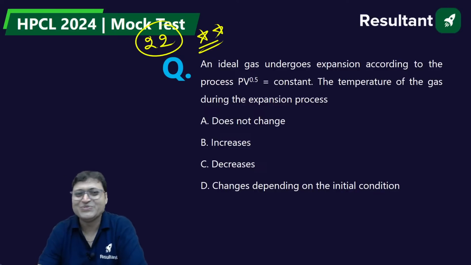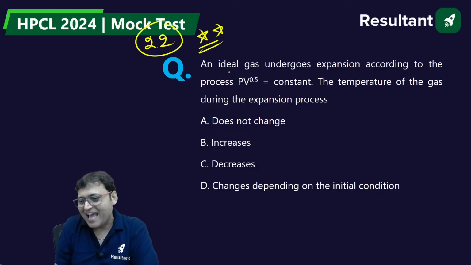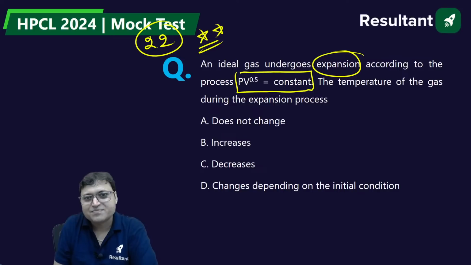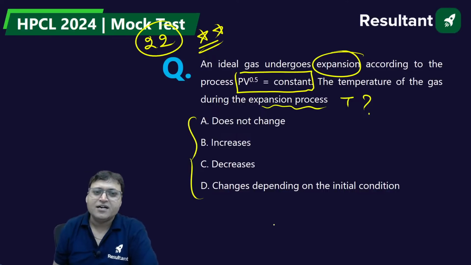Question number 22. An ideal gas undergoes expansion according to the process PV to the power 0.5 is constant. The temperature of the gas during this expansion process: what will happen to the temperature? Increase, decrease, does not change, depending on the initial condition.